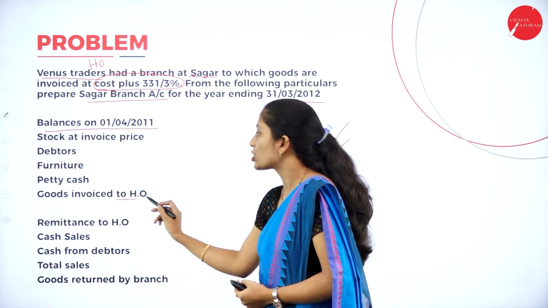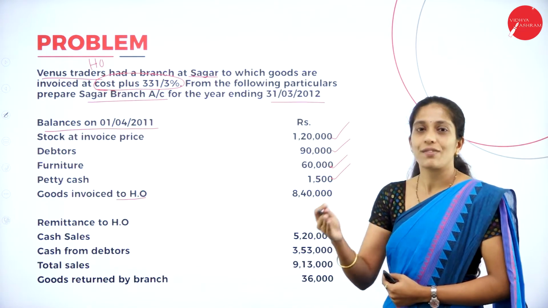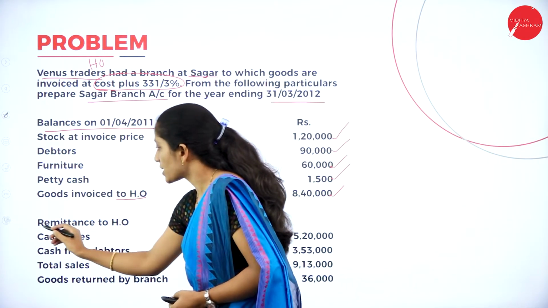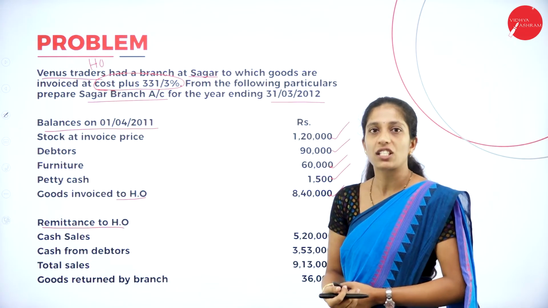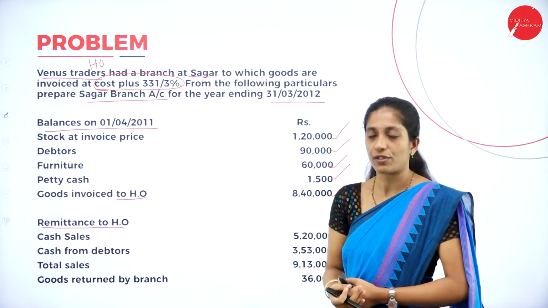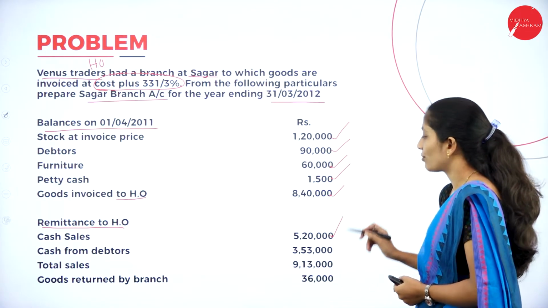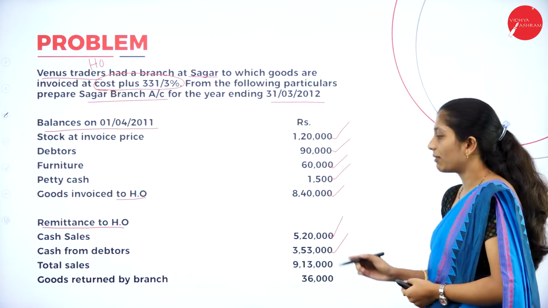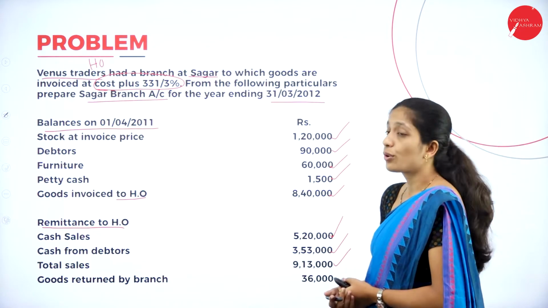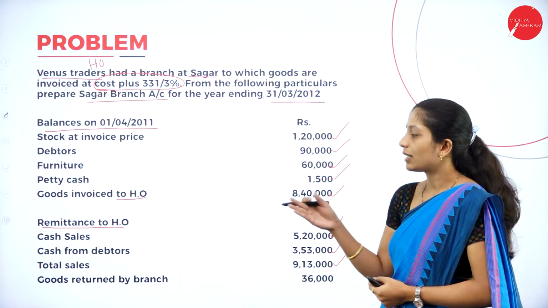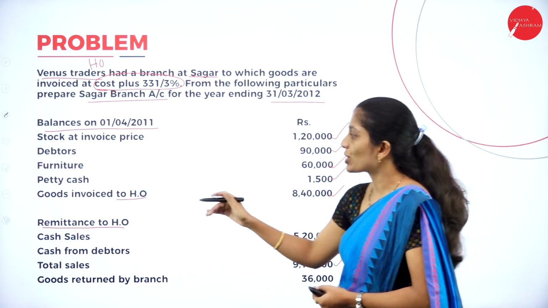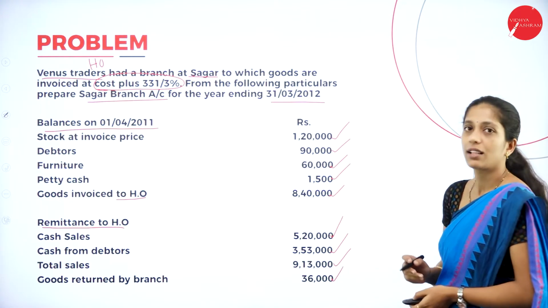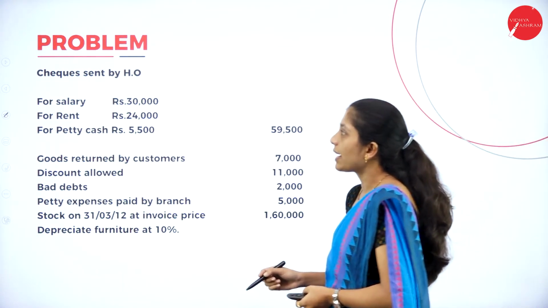Next, goods invoiced to head office. Now the goods which is given to the head office, how much? 8,40,000. Next, remittance to head office. So here, as I told you, whatever the income which is earned in the branch, that has to be given to the head office, right? So they have given cash sales 5,20,000, cash from debtors 3,53,000, and also they have given total sales 9,13,000. Goods returned by branch. So here the goods has been returned by the branch. Here the goods has been sent to the branch. Now they have given goods returned by the branch. How much? 36,000.